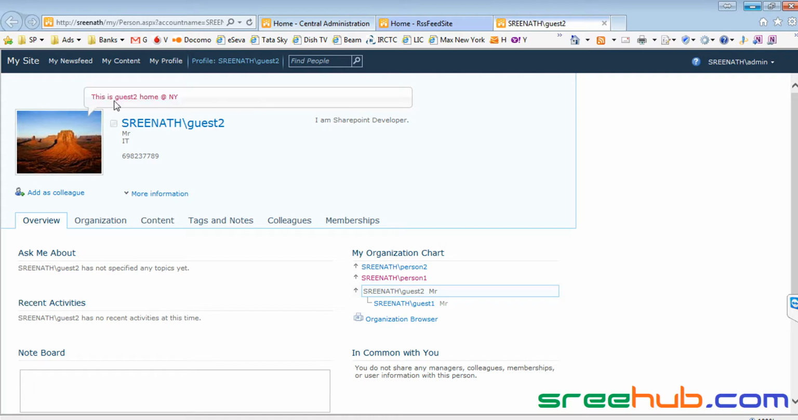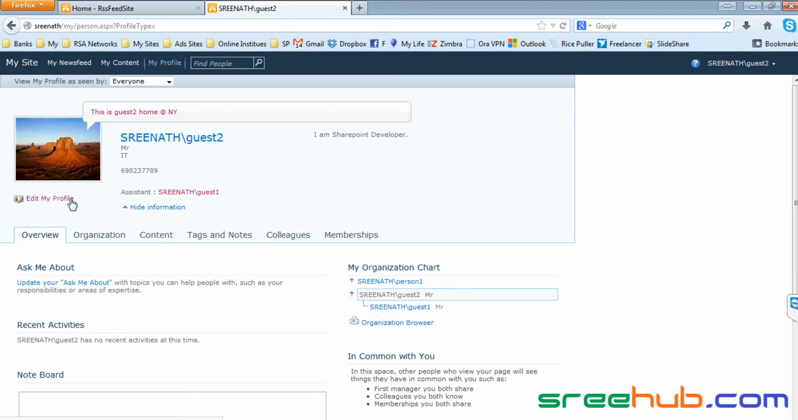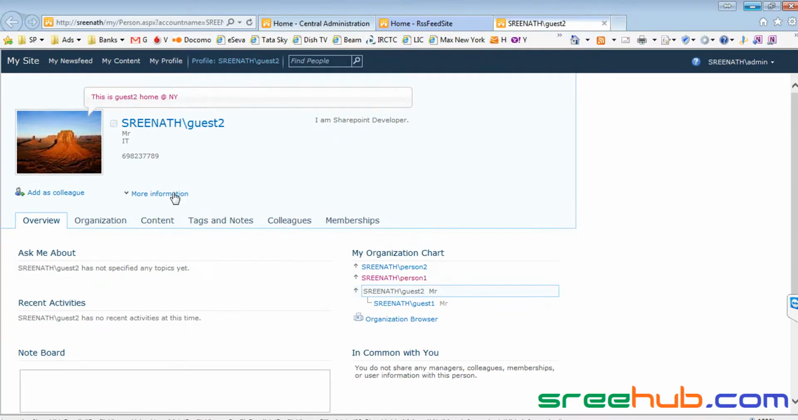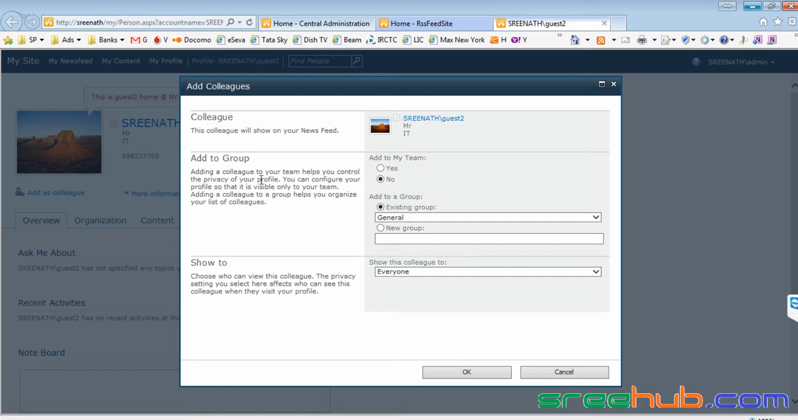Now you can see this is non-editable. Why? Because admin is accessing, some other guy is trying to access here. So here you can see the option called add as a colleague. When you actually log into your profile page, you will see edit my profile, because this is your home page. If anyone is trying to access any other person, you can just say add as a colleague. When you add him as a colleague, you are actually asking him to join his network.